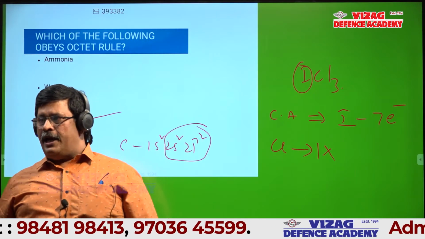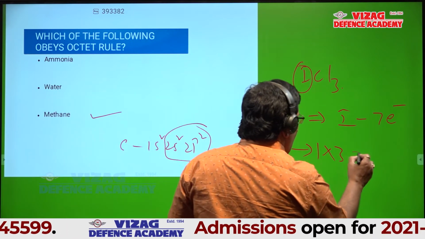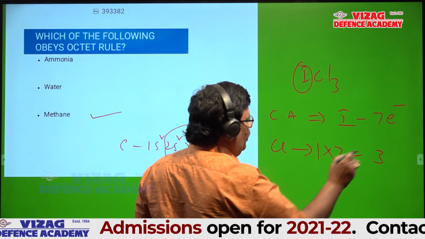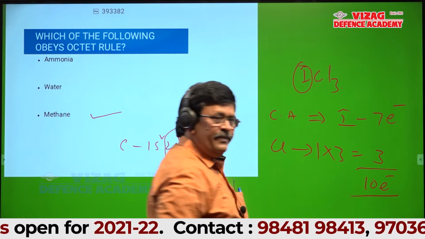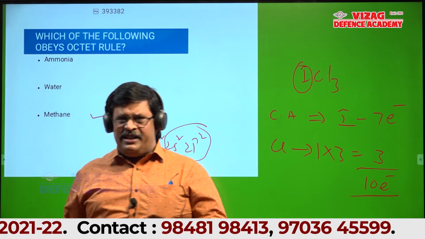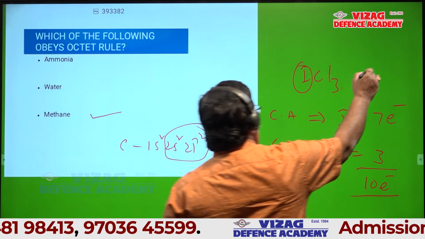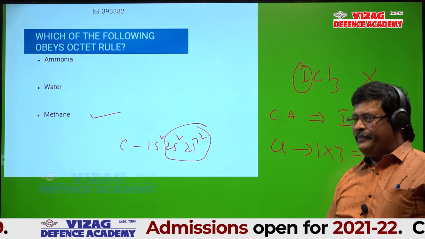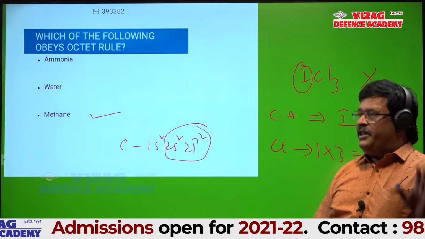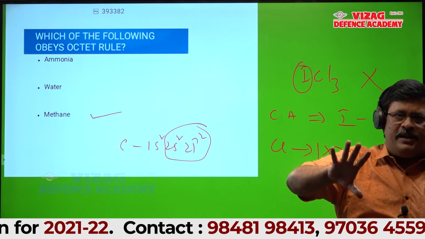How many chlorines are there? 3. So the number of electrons contributed by 3 chlorines is 3. Totally how many electrons are there? Is that an octet? Not an octet, so it disobeys the octet rule. Is it okay? Then I'll give 5 minutes time. If not 5, you take 10 minutes.